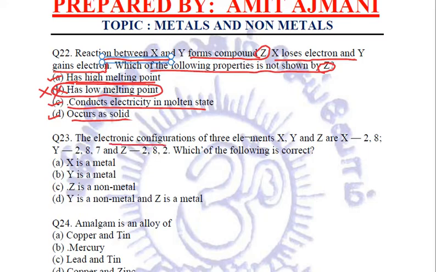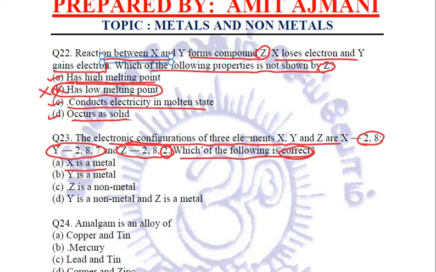The electronic configuration of three elements X, Y, Z are: X is 2, 8, it is an inert gas having 8 electrons in the outermost shell. Y is 2, 8, 7, this is chlorine or a non-metal we can say in general terms, having 7 valence electrons. And Z is 2, 8, 2, now it is a metal having 2 valence electrons. Which of the following is correct?